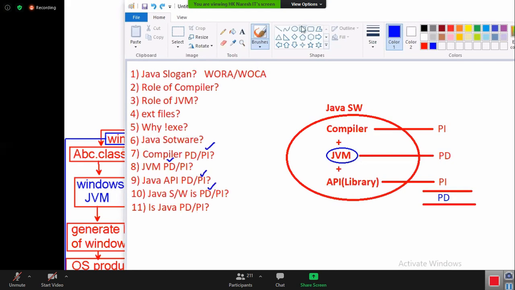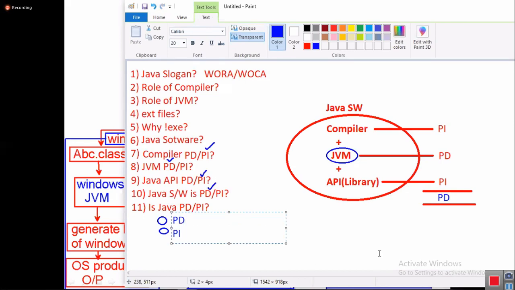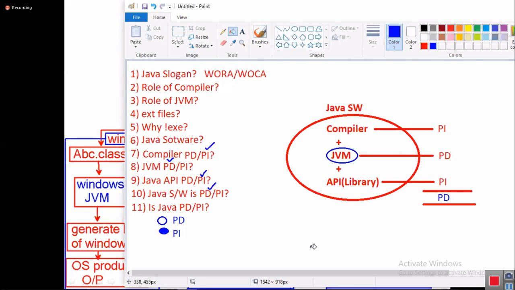There are two cases. If it is an objective round question asking platform dependent or platform independent, you have to select platform independent. But if it is a face-to-face round question, you must answer that a Java program is platform independent, whereas Java software is platform dependent. This is the answer the interviewer expects by asking this question today.